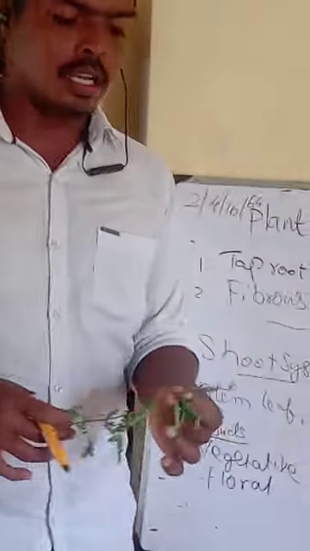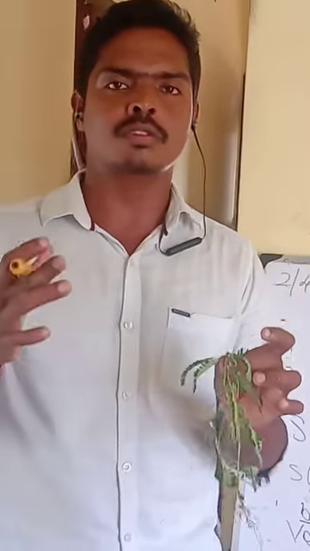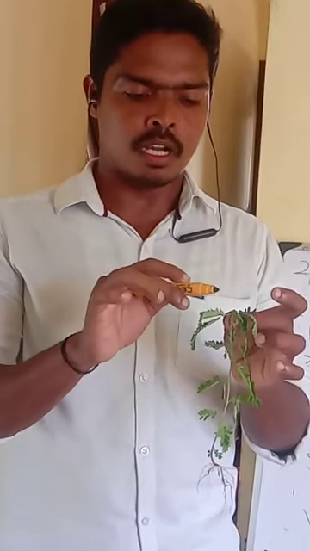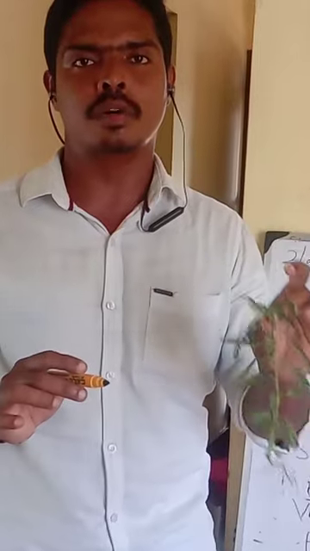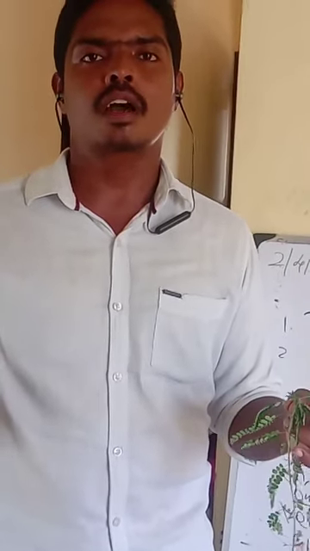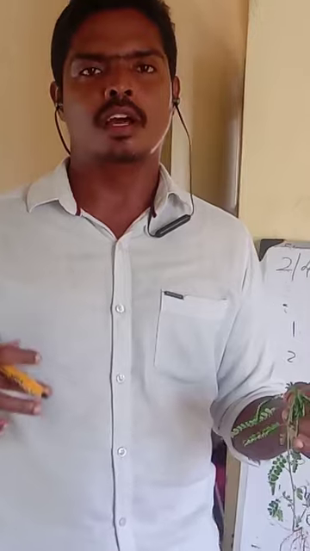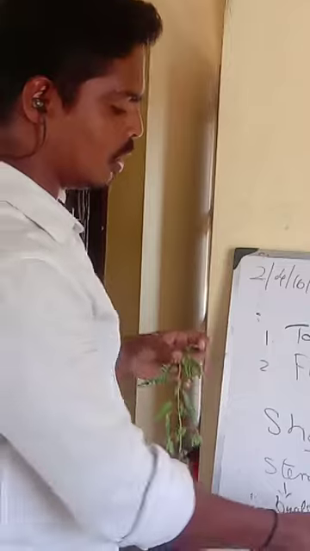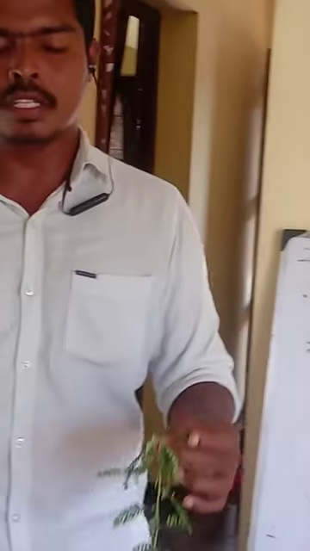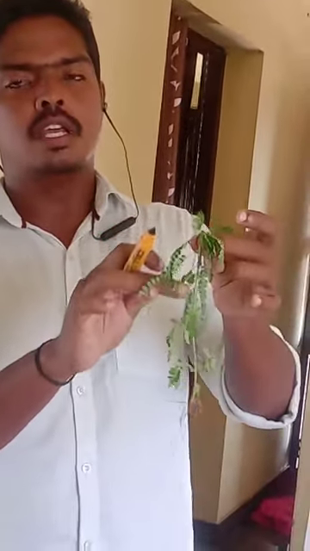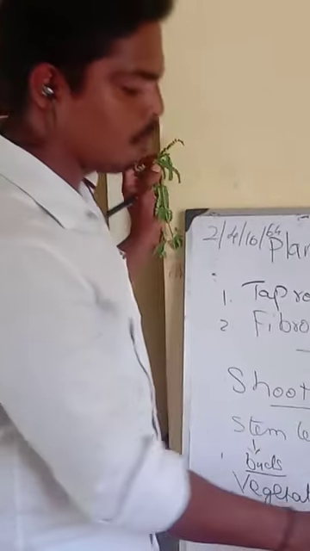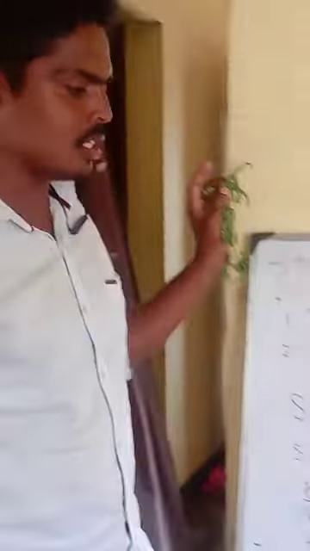So keep in mind, and you should be very clear about this, because you are going to study these same topics in grade 10 also. Vegetative bud means at the tip of the plant there will be a bud, and that bud will be dividing by itself, and it will be growing bigger in size. Such buds are called vegetative buds. Floral buds means in between the nodes, flowers will be produced. For producing flowers, they have a bud which is called a floral bud, and to make the plant grow, they have a bud which is called a vegetative bud.